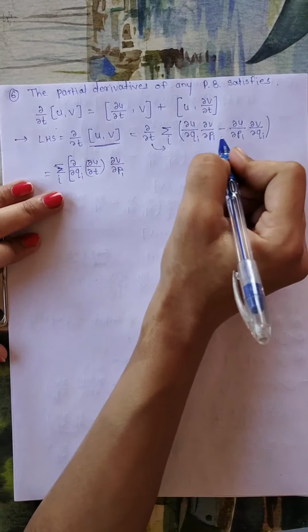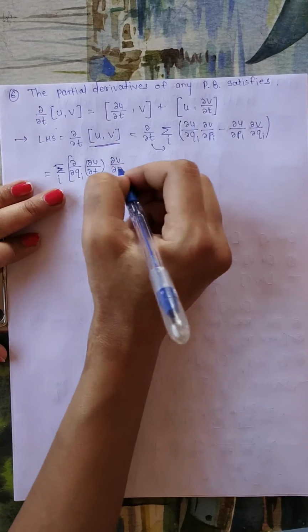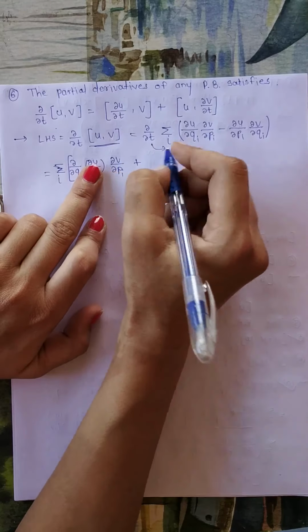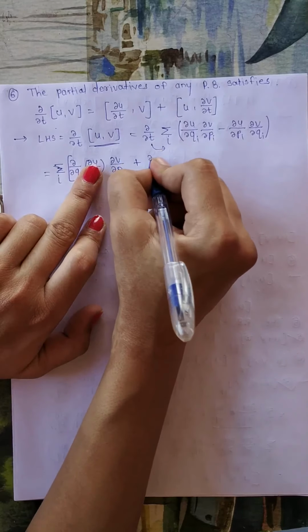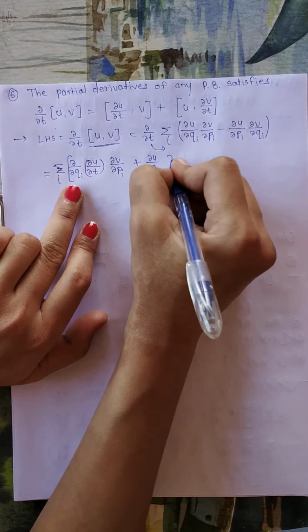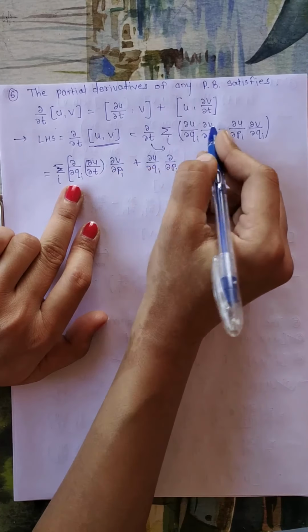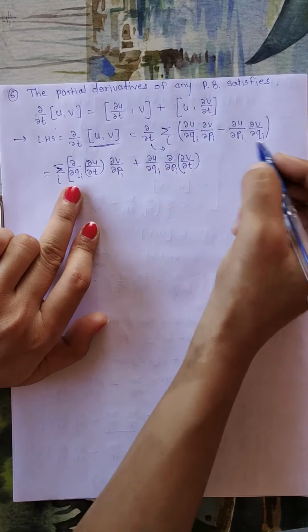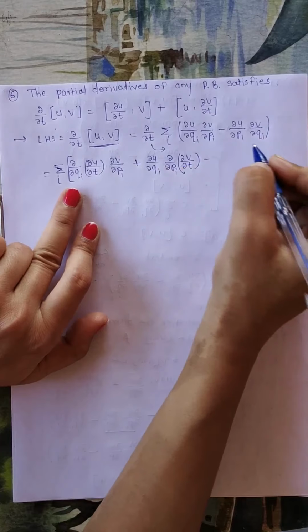Now what will be the second term? Now we will keep this U constant and we will take the derivative of V, that is we will get here dou U upon dou Qi into dou by dou Pi of this V, that is dou V upon dou t. Similarly for this term also, minus.